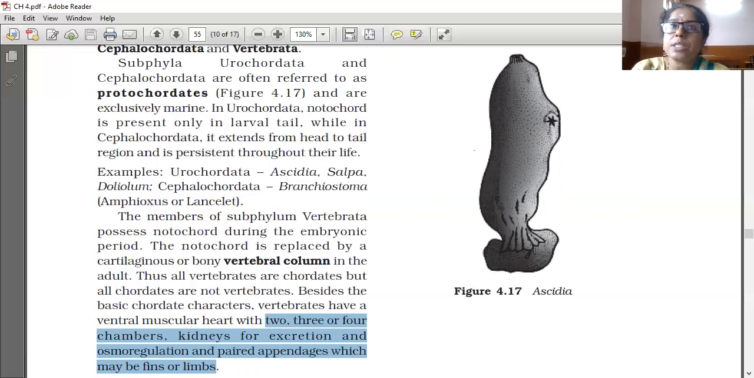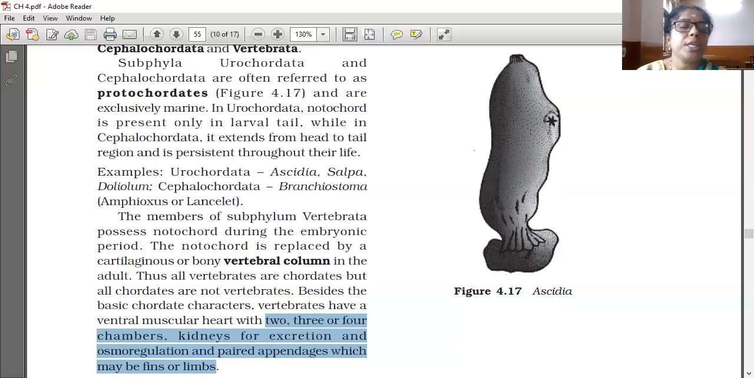In some chordates, the notochord will remain like that only, not converted into a vertebral column. In some chordates only, when the embryo develops into an adult, the notochord is converted into a vertebral column, but not in all chordates. In some chordates, it remains as a notochord only. They are called chordates only, but not vertebrates.